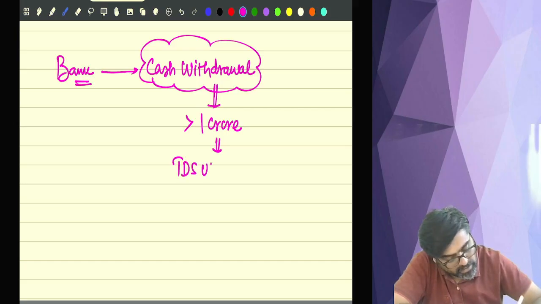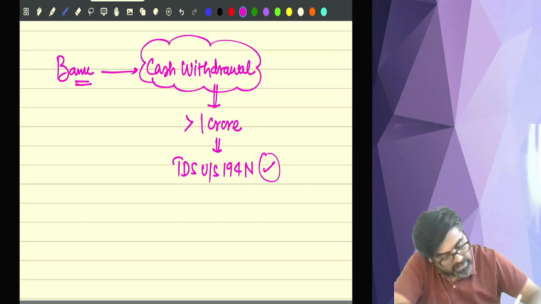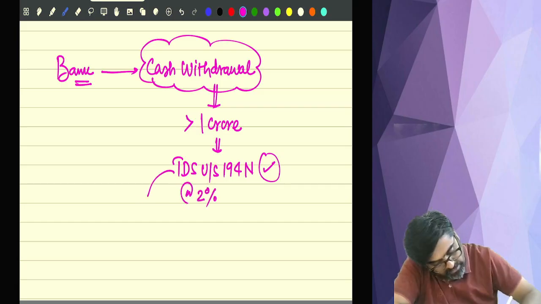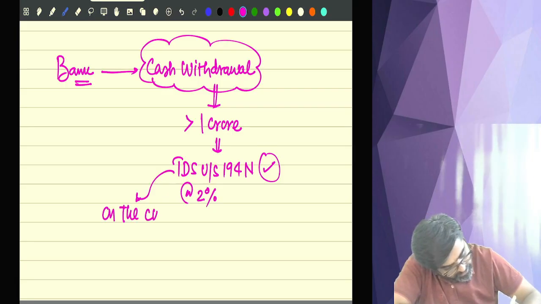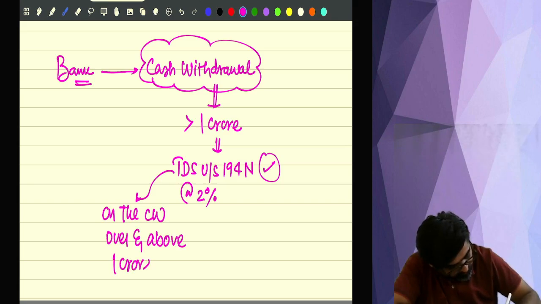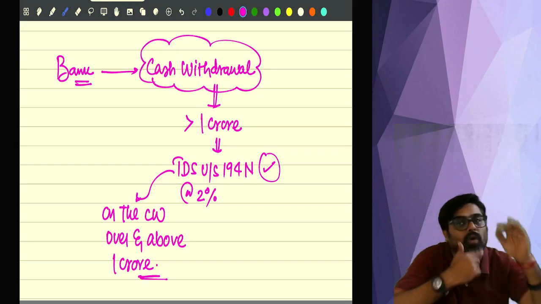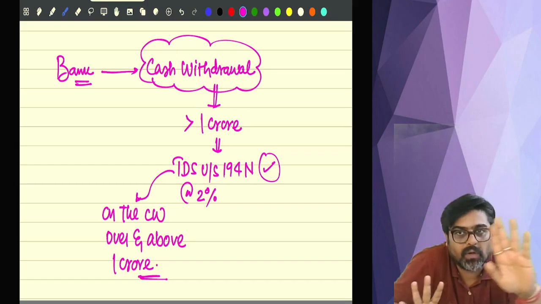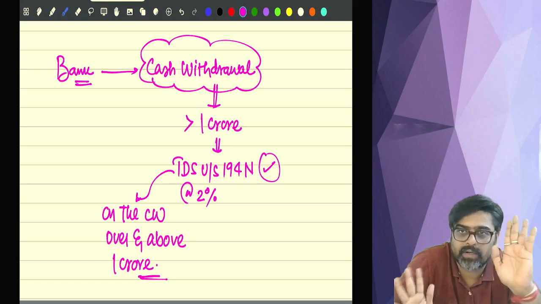This TDS will be at the rate of 2%. But this TDS will come on the cash withdrawal over and above 1 crore. So up to 1 crore cash withdrawal, there will be no TDS. The bank will not deduct any TDS.